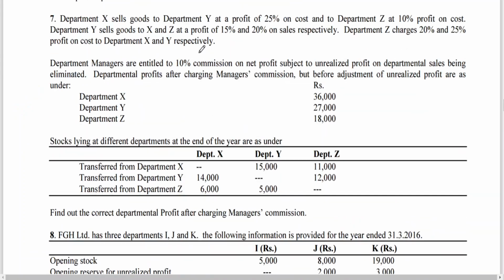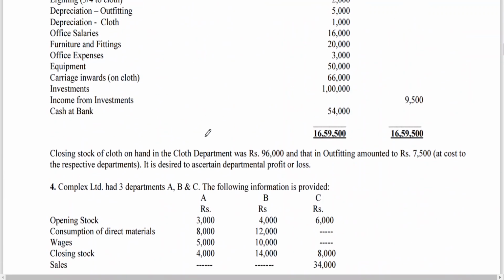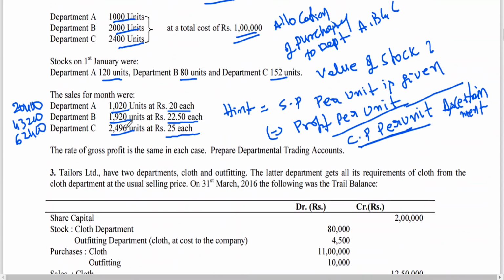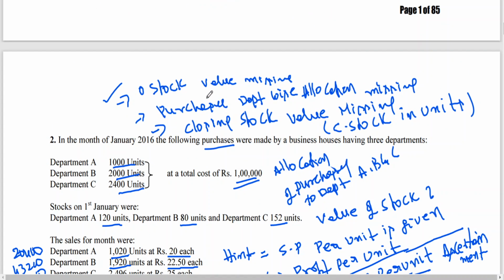Similarly, in this particular problem today, what we have done is that opening stock units was given, and closing stock units is missing. That is the difference, the entire concept here. Opening stock value is missing, closing stock value is missing. But here you should write opening stock value is missing. Opening stock units is missing for problem number 10. So problem number 10 is homework. I hope you all are following this